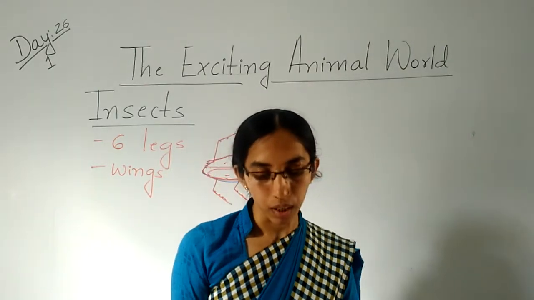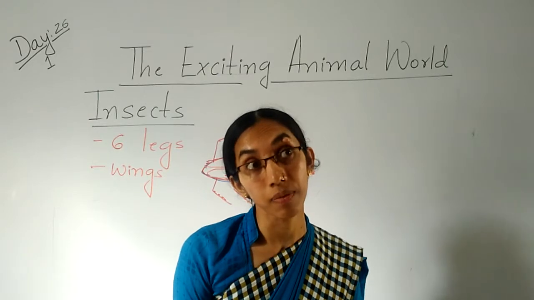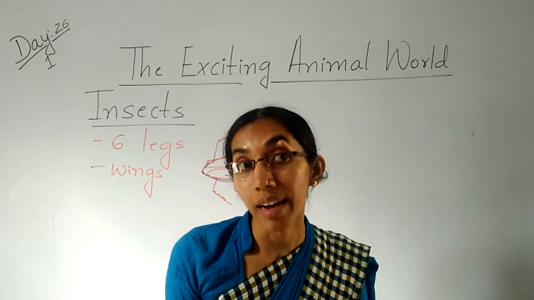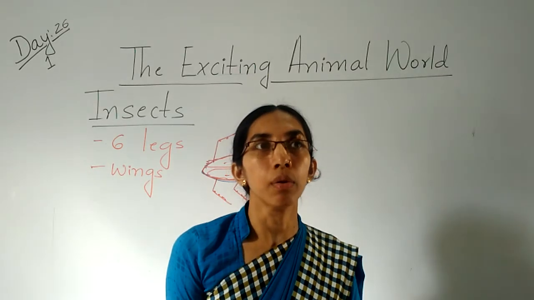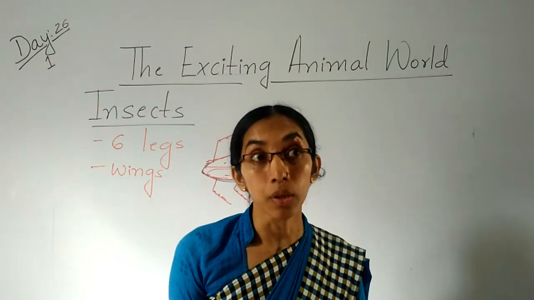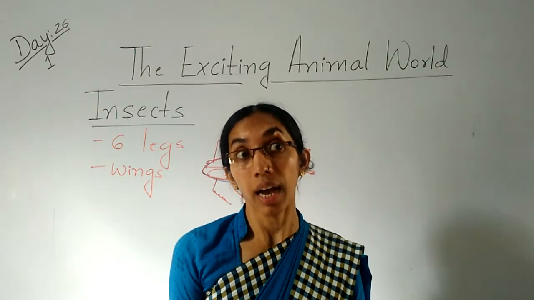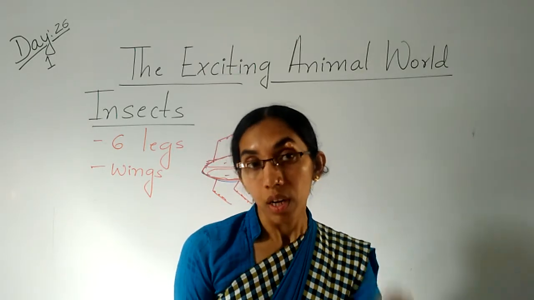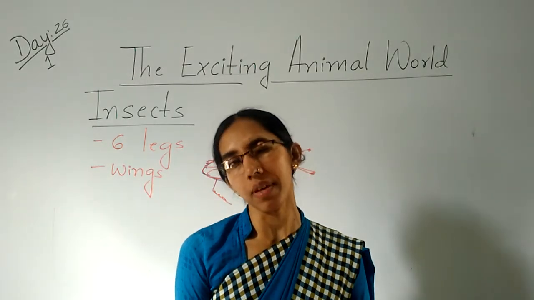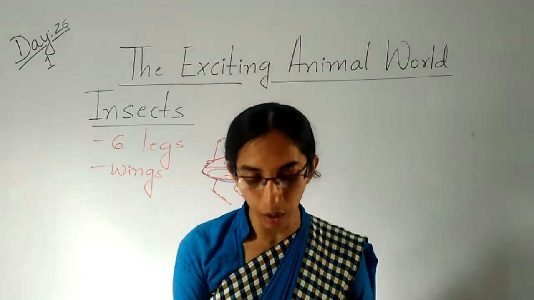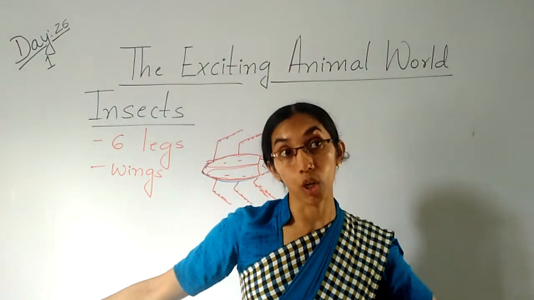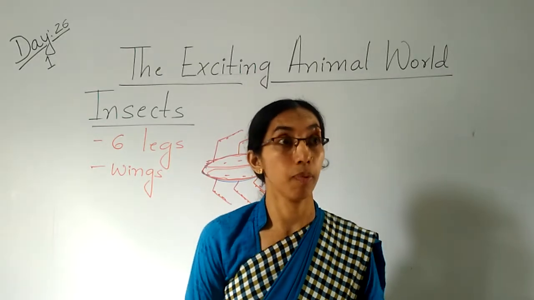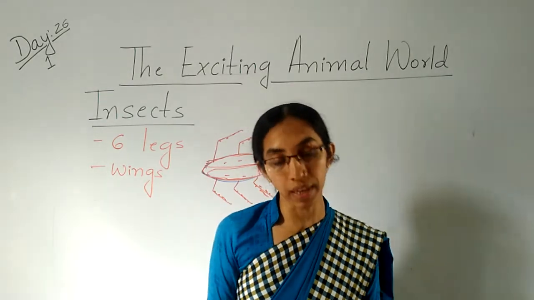Children, if you see the dog, cat, rabbit, they are small compared to other animals, but ants are much smaller, very very small. Yes or no? If you see the hippopotamus, it is big.